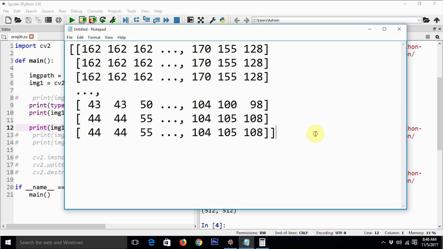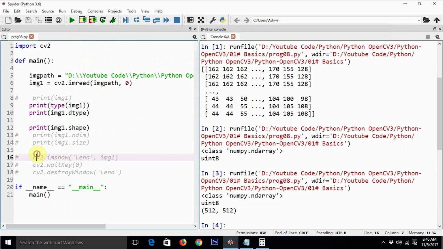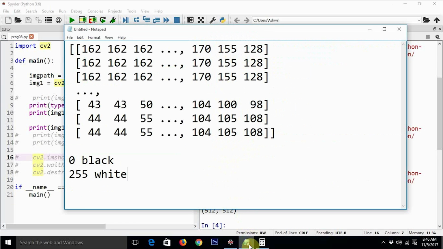Okay, so 0 means black, and 255 means white. Everything in between is a shade of gray, or a combination of the intensity of the gray color. There are 255 different shades of gray, we can say. And black is the darkest shade of gray, if I'm not wrong. So this is how we represent a grayscale image in a computer system.